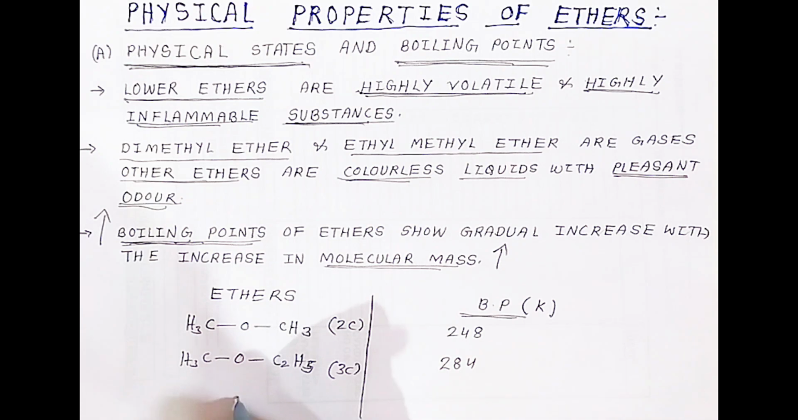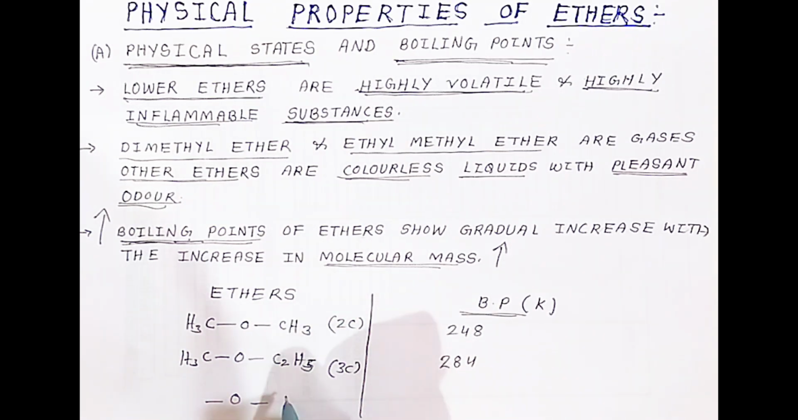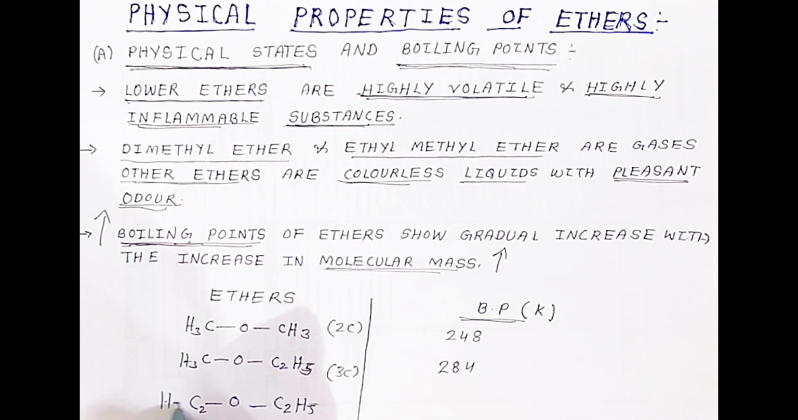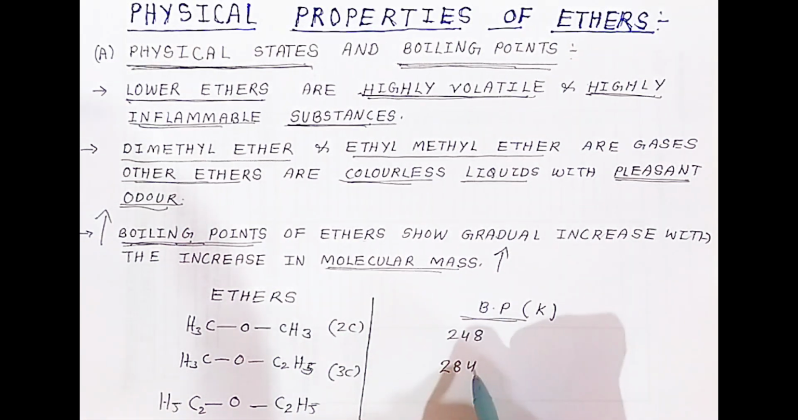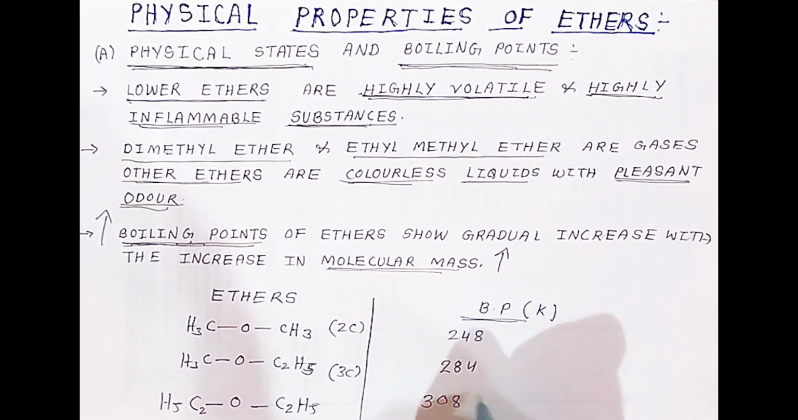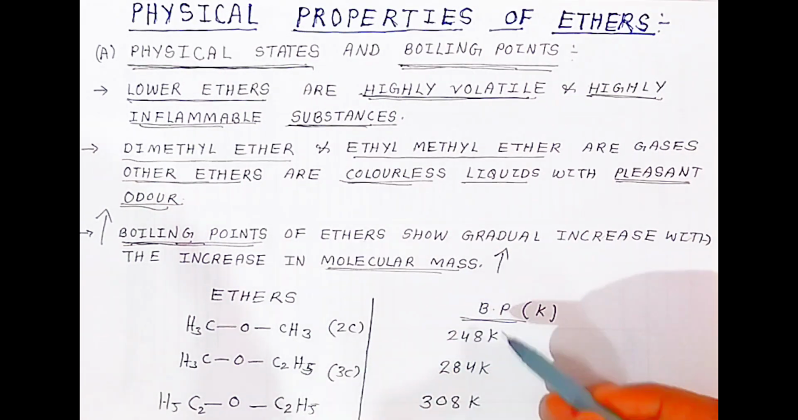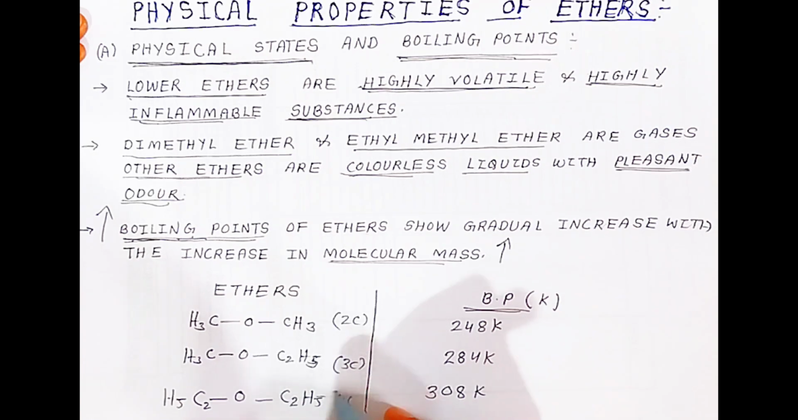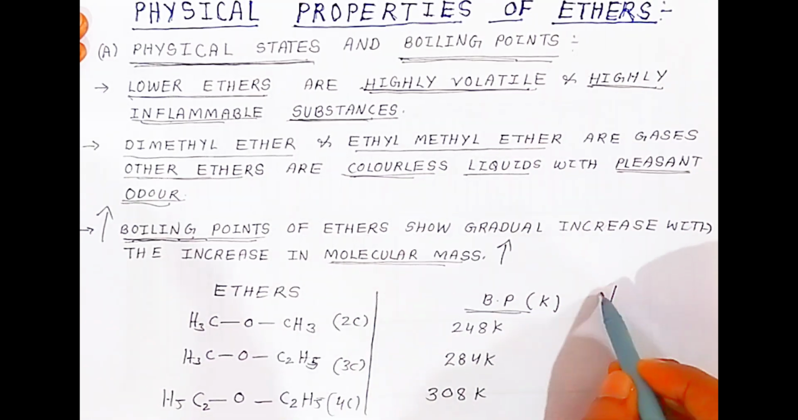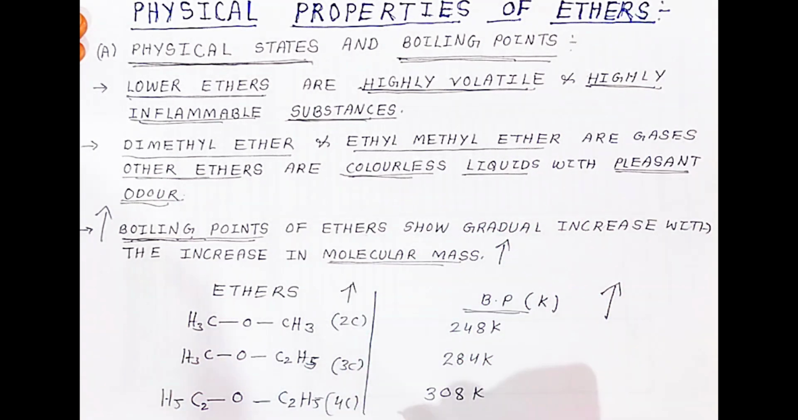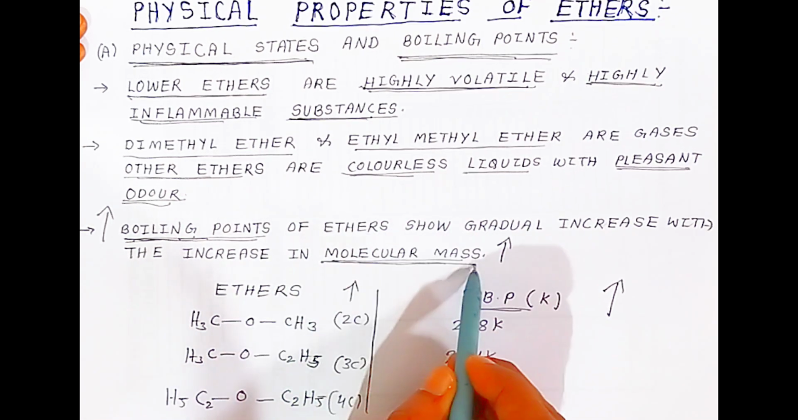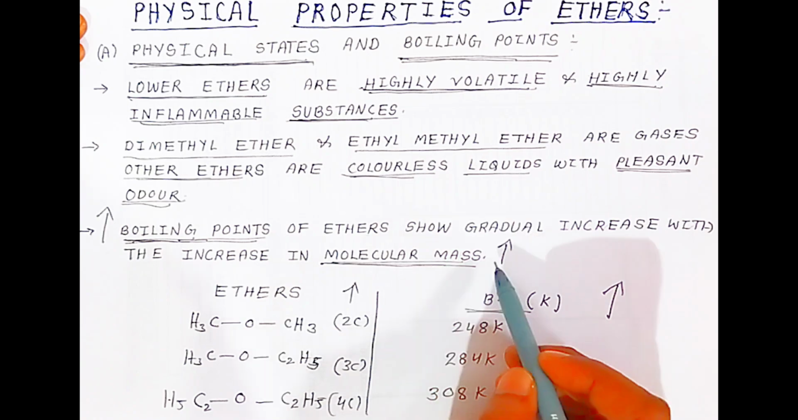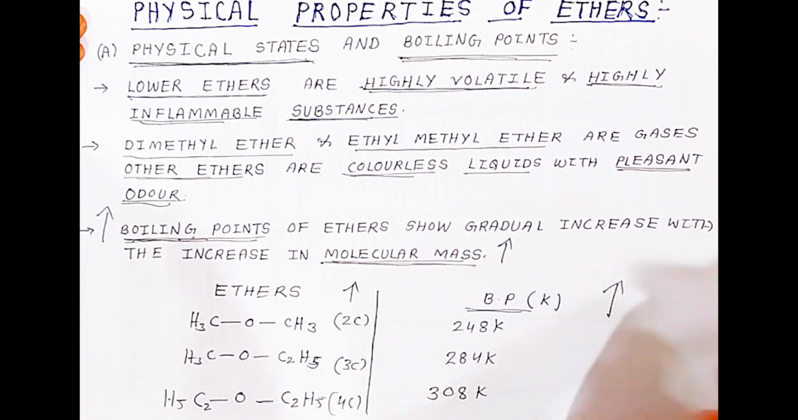Now students, similarly, oxygen has 2 valencies. When both the valencies are replaced by the ethyl group C2H5, and here also C2H5, this is diethyl ether. When you see the boiling point, it is 308 Kelvin. All are given in Kelvin. So when you see the numbers, they go on increasing. So here there are 4 carbons. So the boiling point will also increase as the carbon is increasing. That is related to molecular mass. Number of carbons will increase, that means there is an increase in molecular mass. So as the molecular mass increases, the boiling point of ether is also increasing.